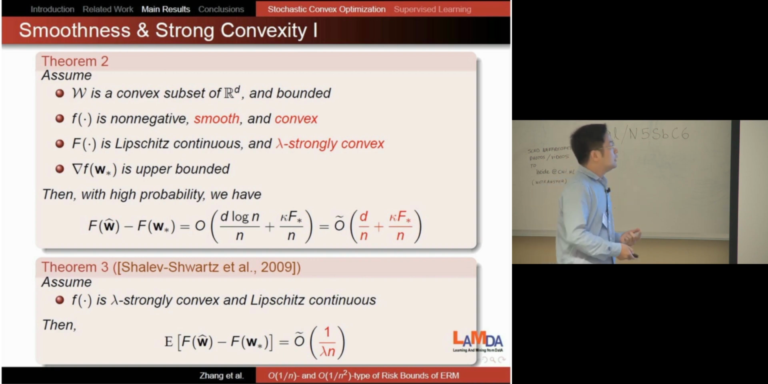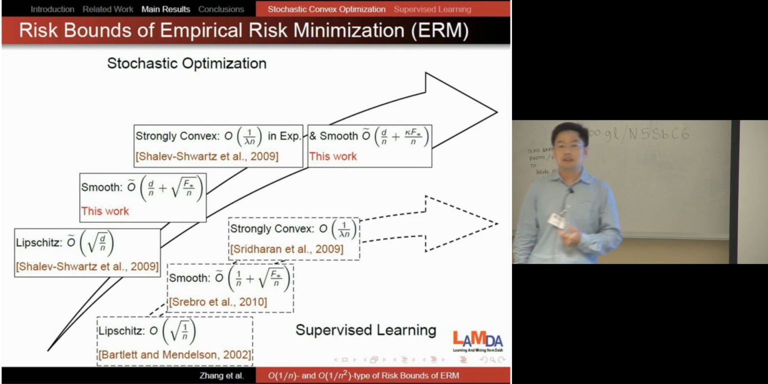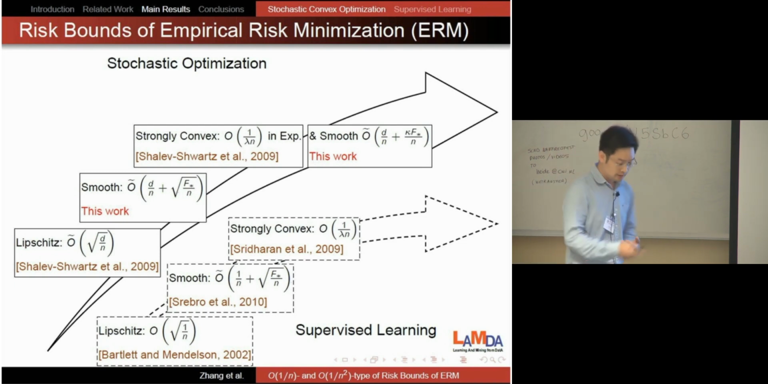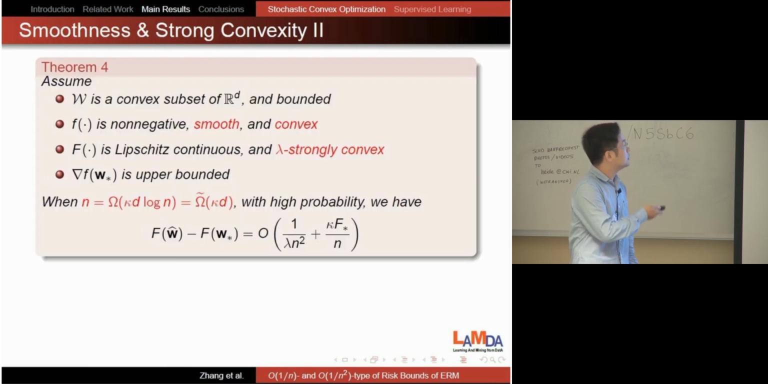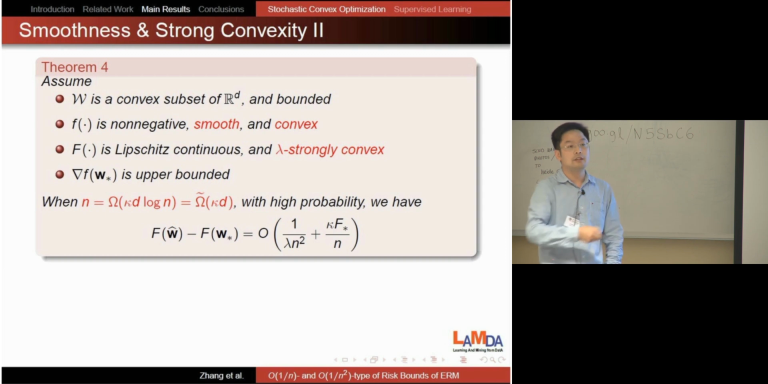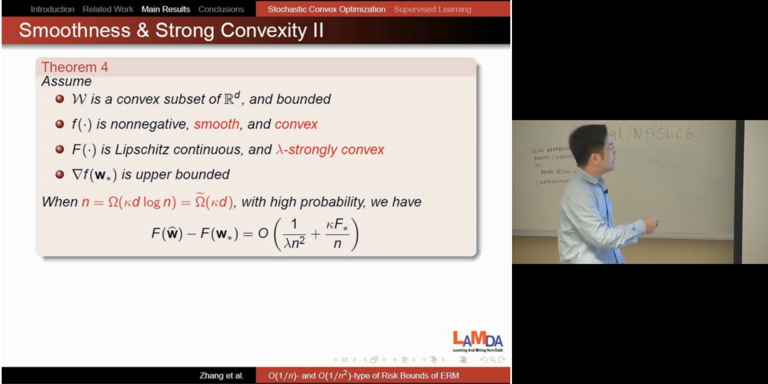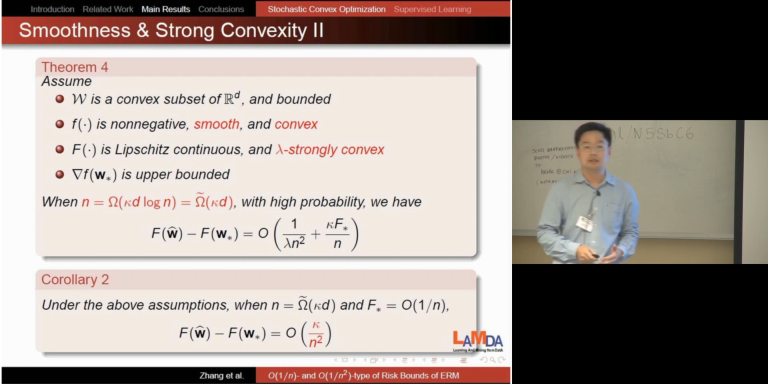Okay. Now let's move to the next result, which is the most surprising result in this paper, which shows that if the number of samples is lower bounded by kappa d, then the risk bound can be further improved. Okay, let's see the theorem. The assumption is the same as the previous one. The only difference is that if the number of samples is lower bounded by kappa d times log n, the risk bound can be improved to 1 over lambda n squared plus kappa f star over n. So for this result, as I said, if f star is small, we actually get a 1 over n squared rate. And this is the first time the risk bound goes beyond 1 over n.